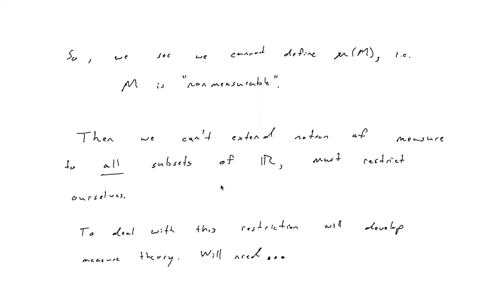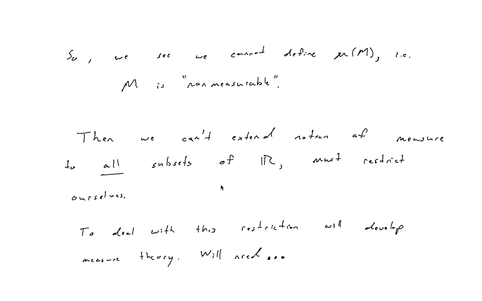So M is non-measurable. Remember what we were trying to show: that we could extend the notion of measure to all subsets of the real line. And we derived a contradiction. So the contradiction comes from the fact that we can't apply this extension of measure to all subsets of the real line. So we have to choose the sets we deem measurable and those which we deem non-measurable.